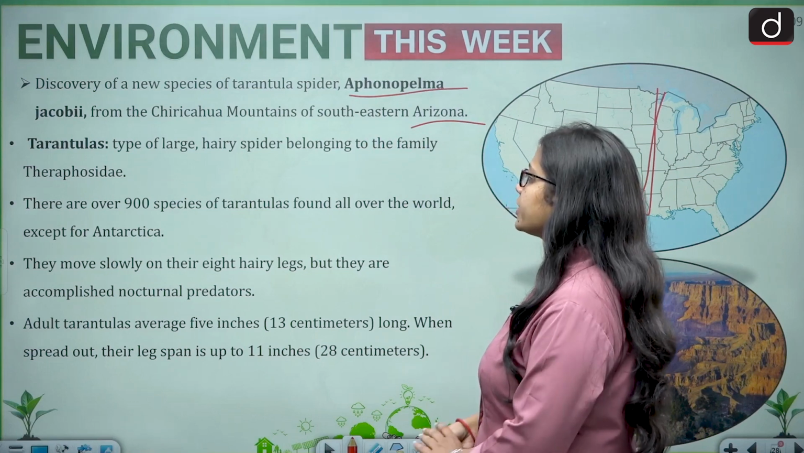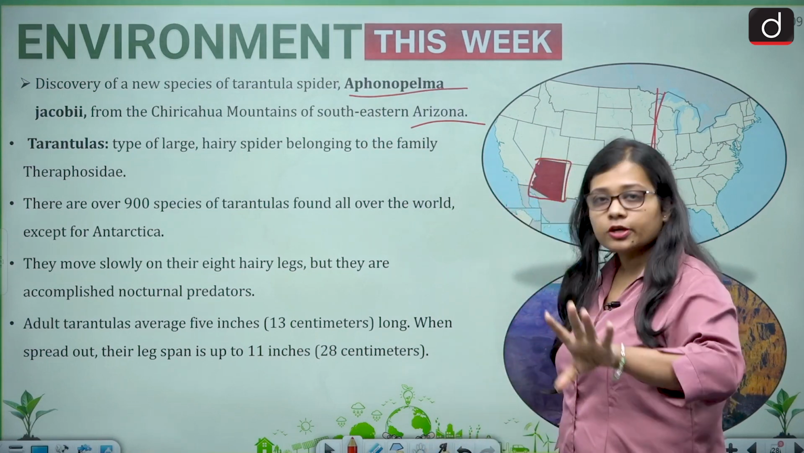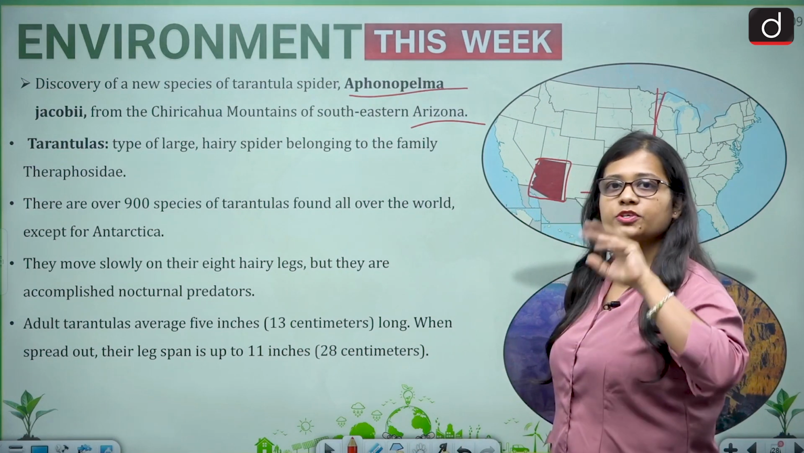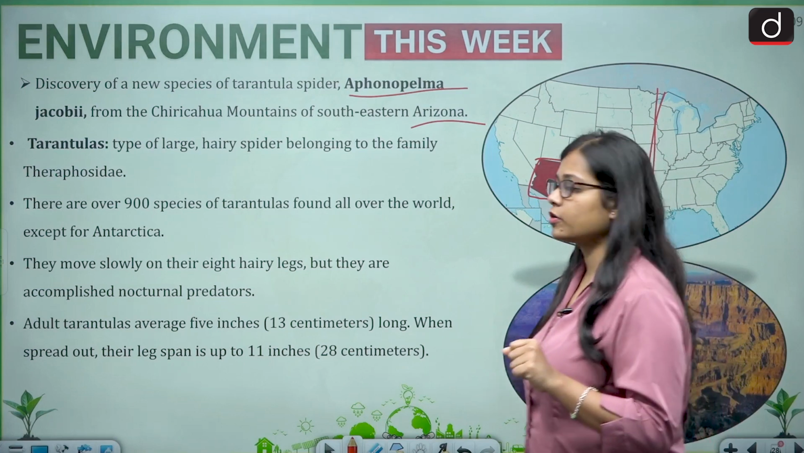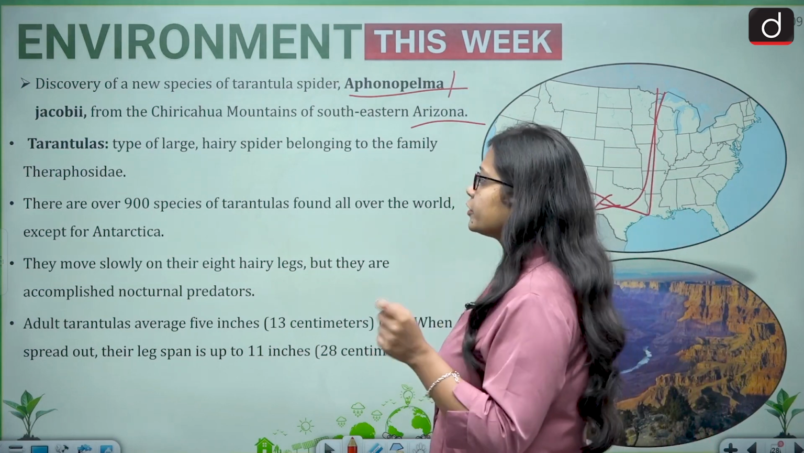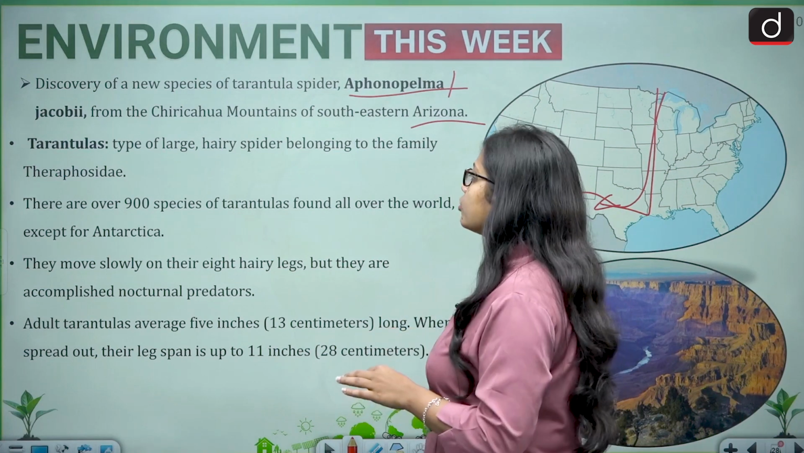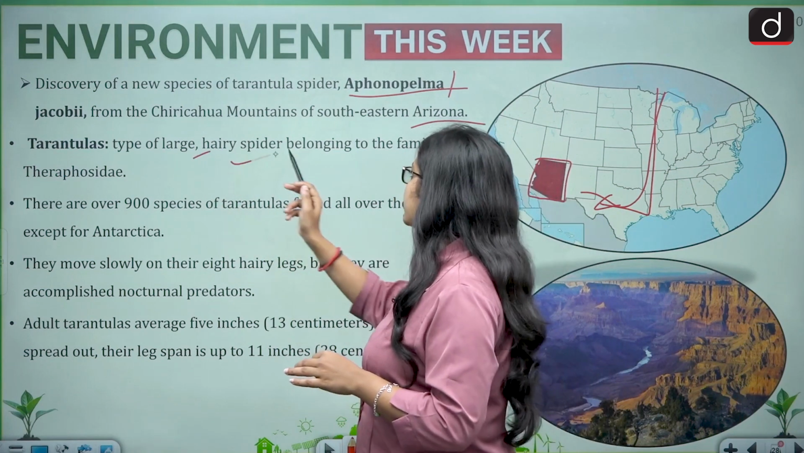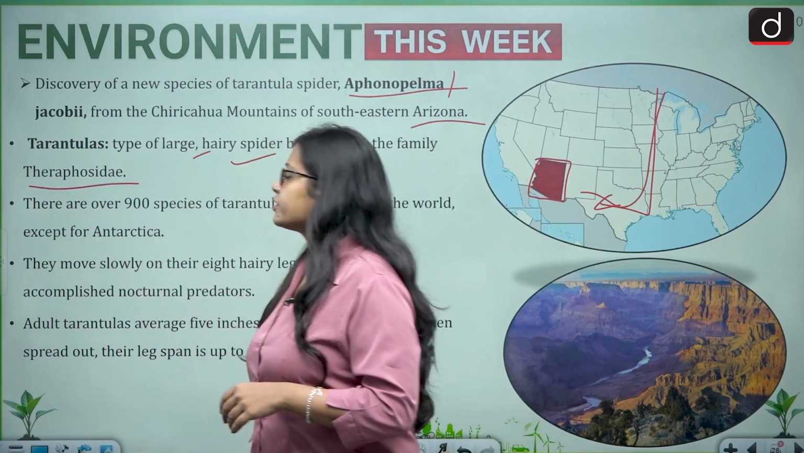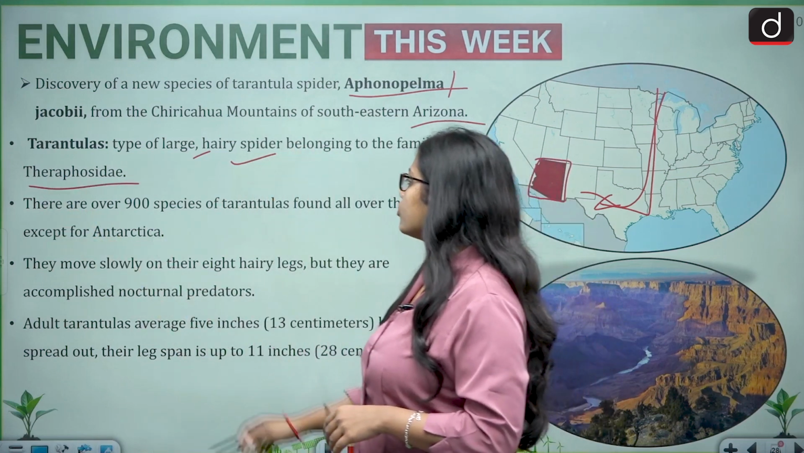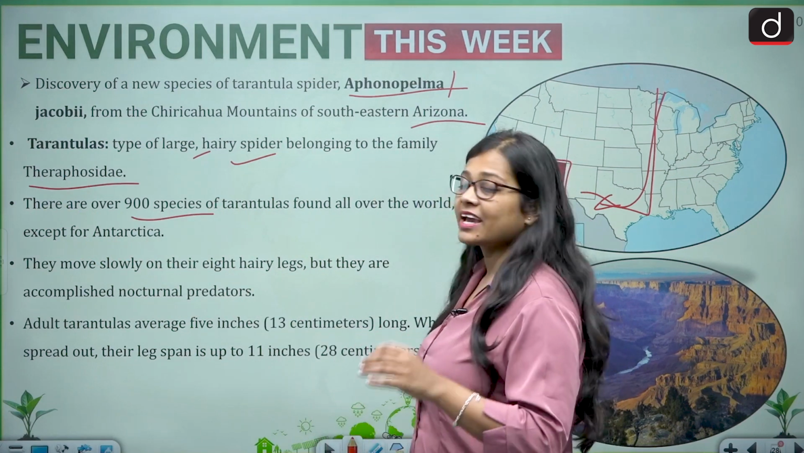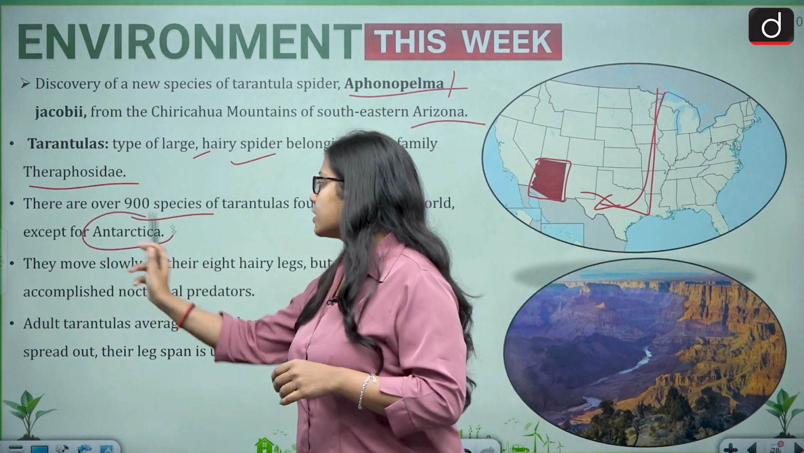And if we talk about the tarantulas, within tarantulas there are different subspecies. So one of the subspecies within the tarantulas has been found, and the name is Aphonopelma jacobi. So if we talk about the tarantulas, it is a type of large hairy spider belonging to the family Theraphosidae, and there are over 900 species of tarantulas which are found all over the world except for Antarctica.